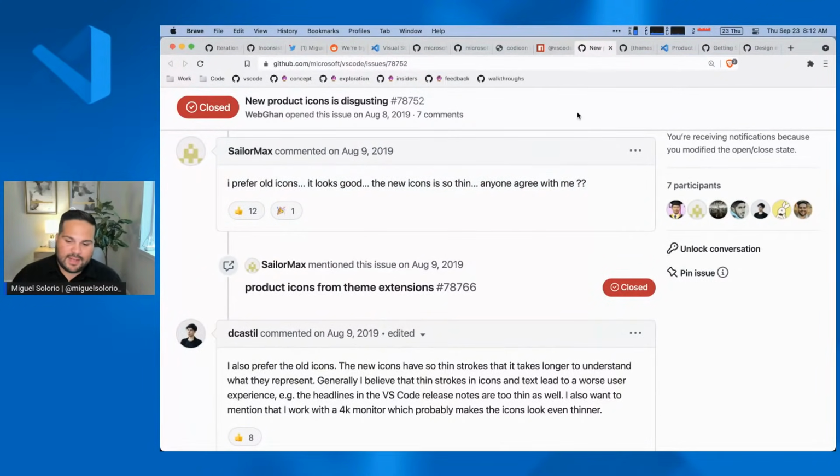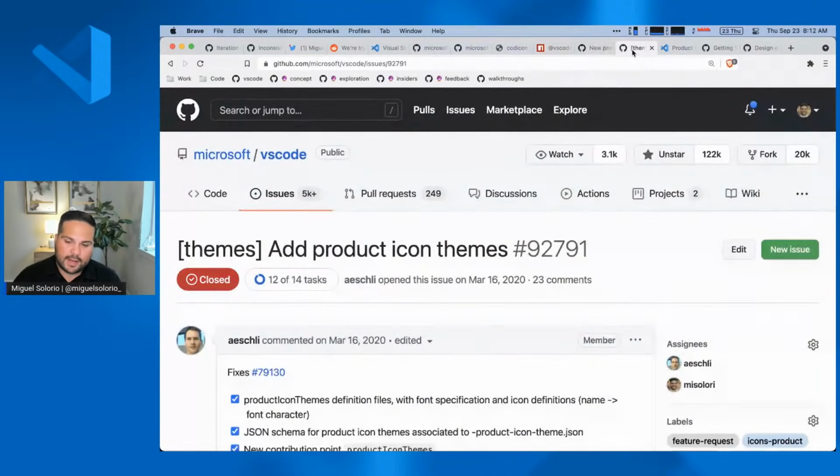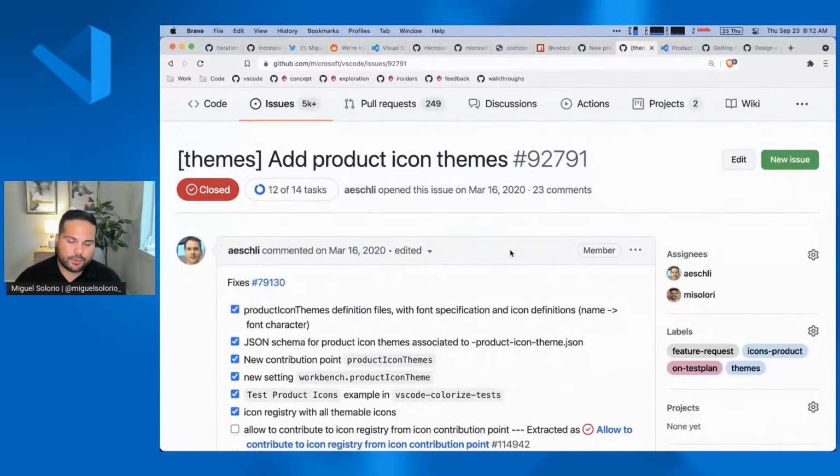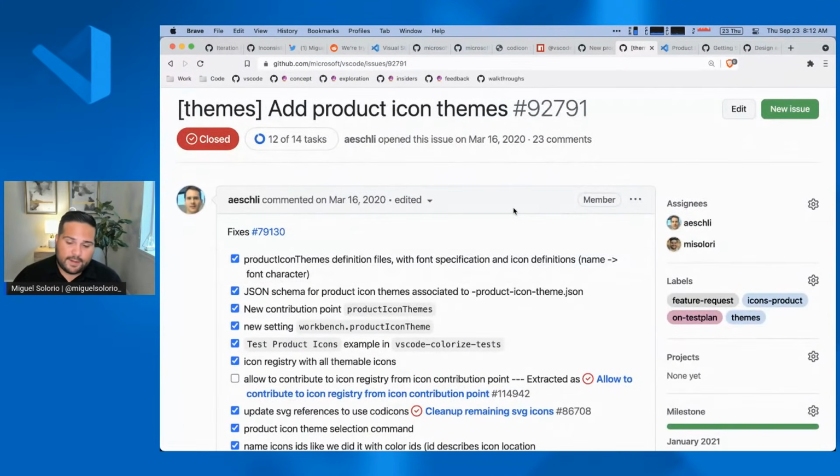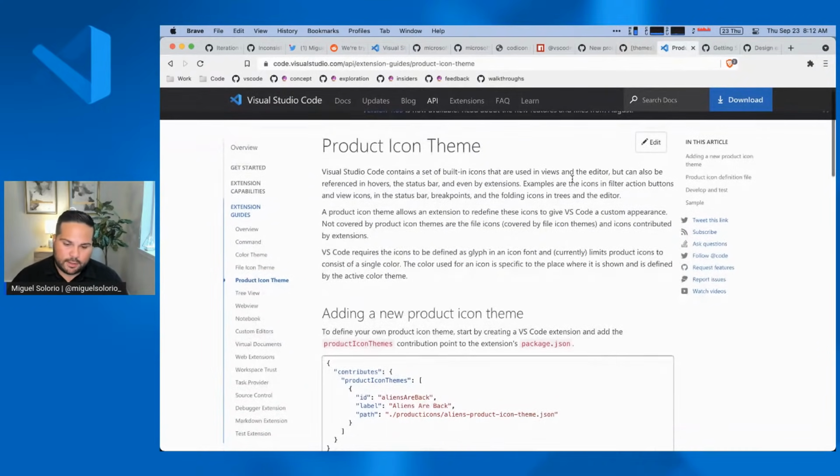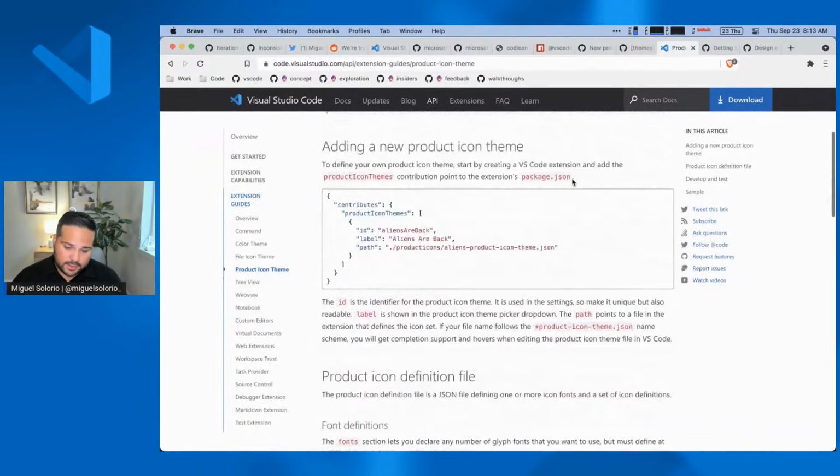And so that led to this: since we already allow people to customize their themes and also their file icons, why don't we go ahead and allow people to actually customize their icons? So then we worked to create what we now call product icon themes. This is very similar to file icon themes, where anybody could go in and create a product icon theme and then be able to swap them out for whichever one they would like. We have lots of guides and references in our documentation that talk about how to actually do this.